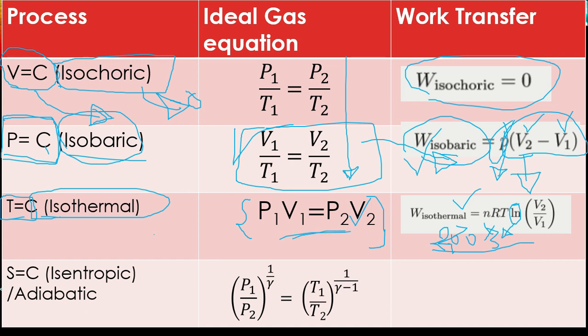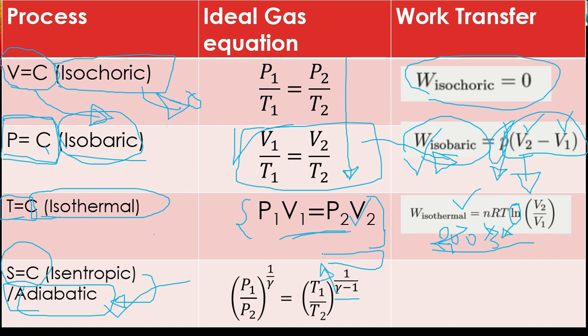Now moving further, the isentropic process, which is also known as the adiabatic process. This word will be used the maximum number of times, so remember that the isentropic process is an adiabatic process. The ideal gas equation for the isentropic process is given by (P1 upon P2) power 1 by gamma equals (T1 upon T2) power 1 by (gamma minus 1), where gamma is the adiabatic index.